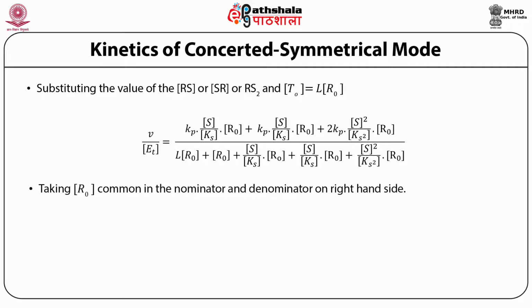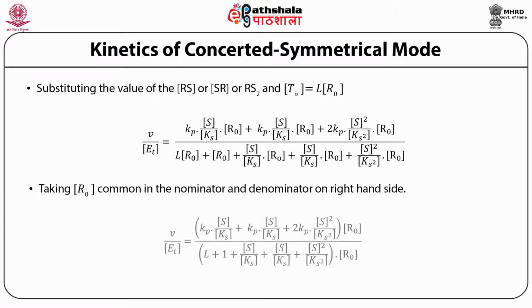By taking R0 as common in the numerator and denominator on the right hand side, the equation becomes V upon Et is equal to Kp into S upon Ks plus Kp into S upon Ks plus 2 Kp into S square upon Ks square. In the bracket, we have R0 as common. And in the denominator, it becomes L plus 1 plus S upon Ks plus S upon Ks plus S square upon Ks square, and outside we have R0.